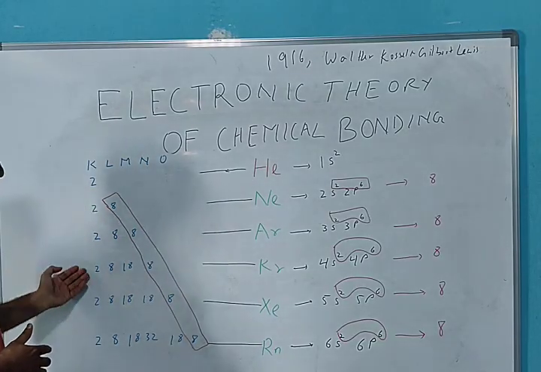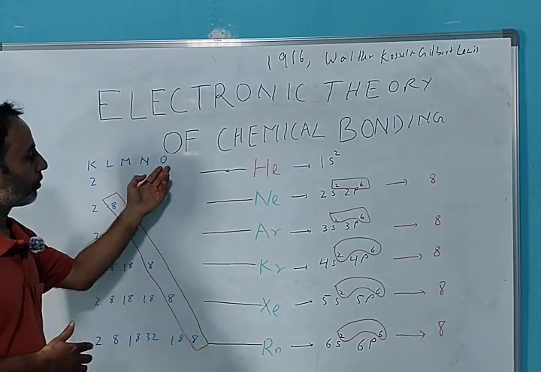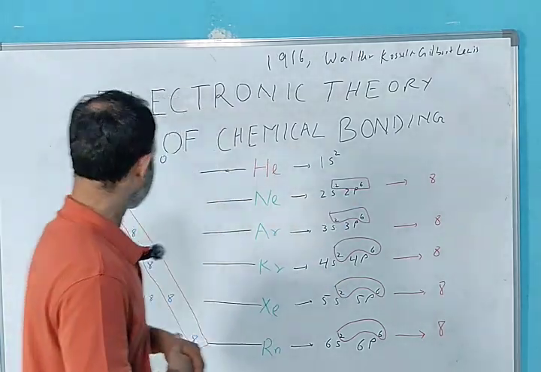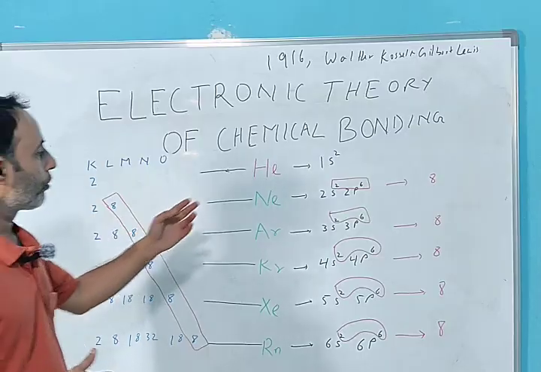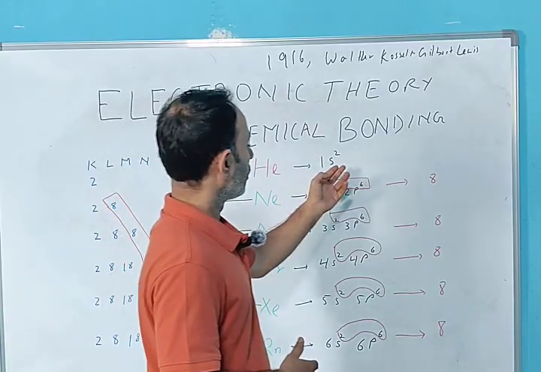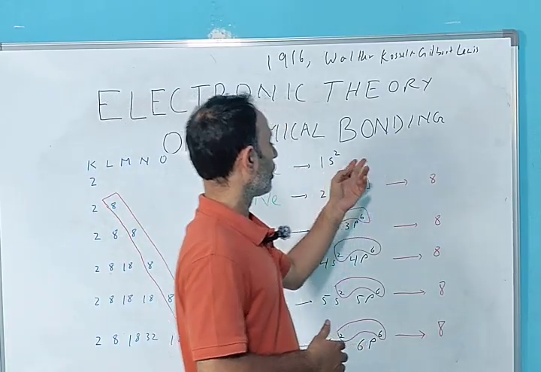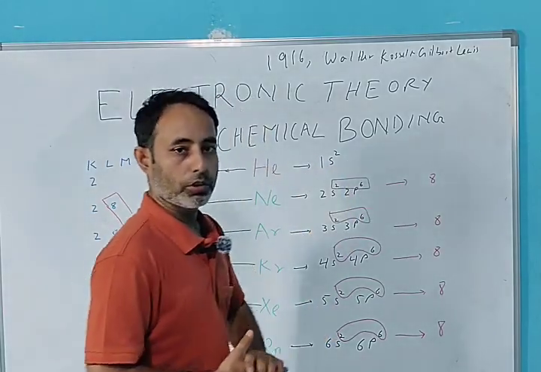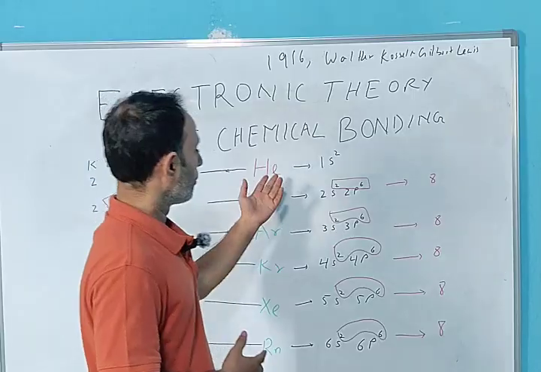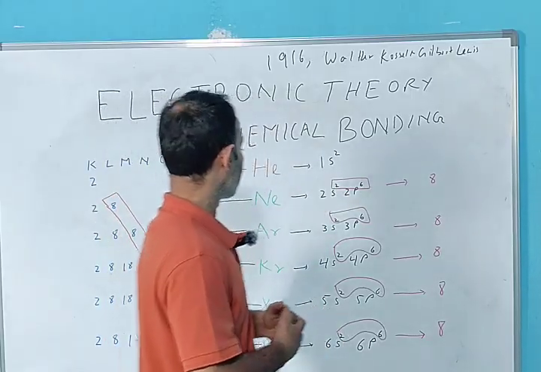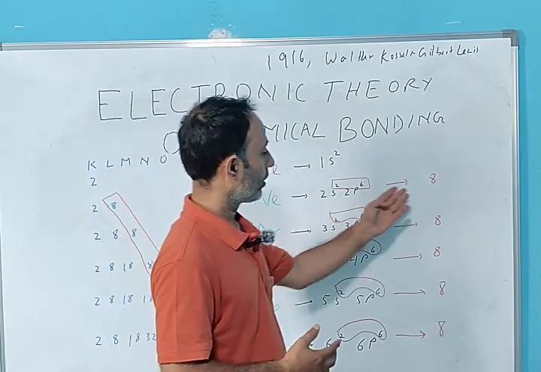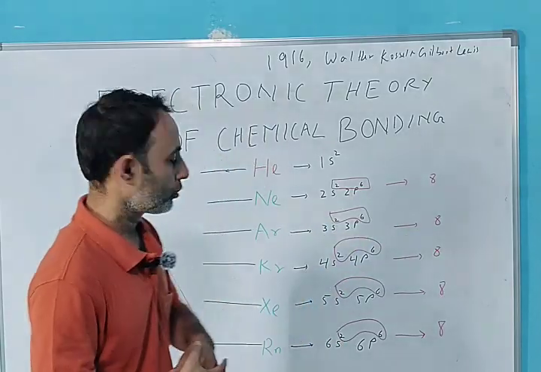Here is the electronic configuration in the form of KLMNO, and here is in the form of s, p, d, f. For helium, there is no scope of containing 8 electrons because it has only one orbital. So it's a misery for helium. Other than helium, all noble gases have 8 electrons in their outermost shell.